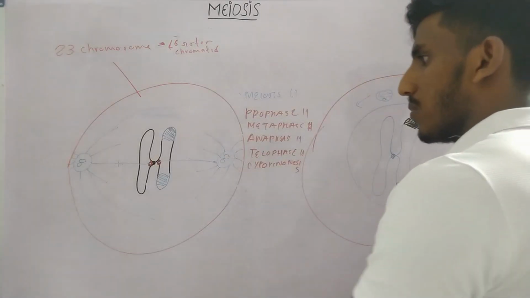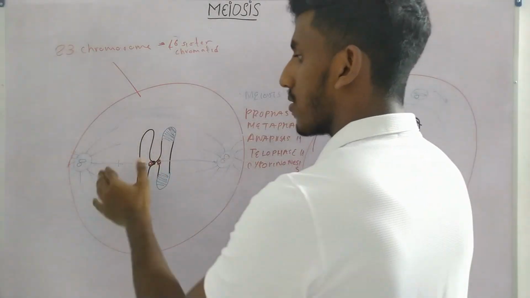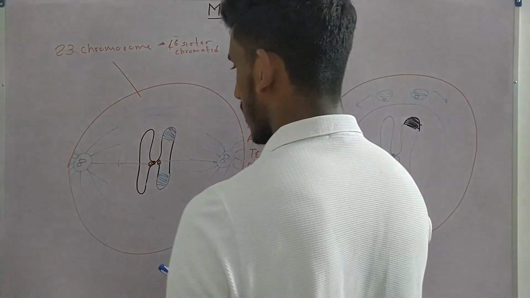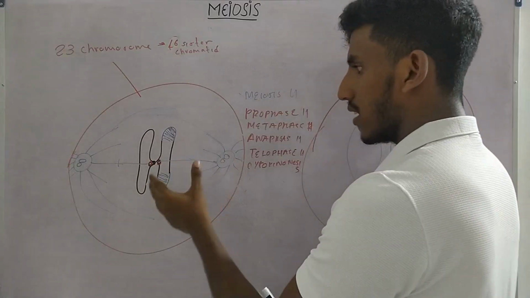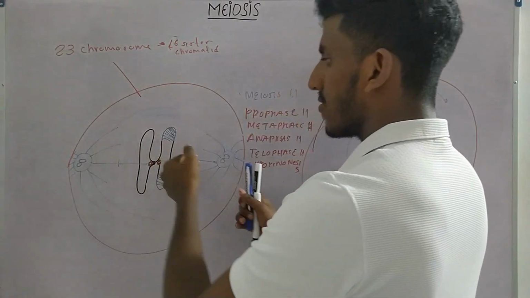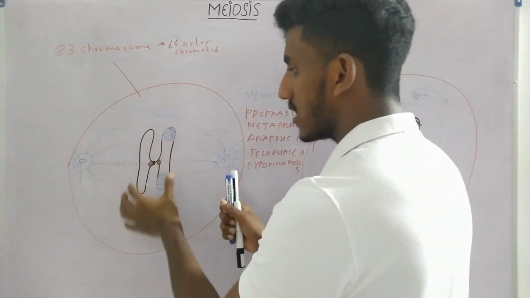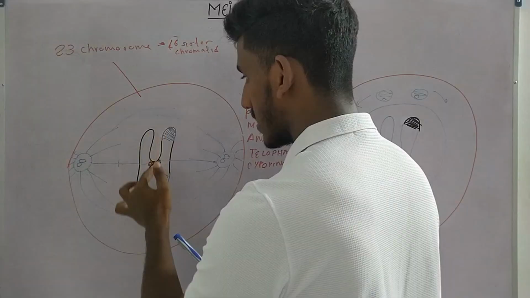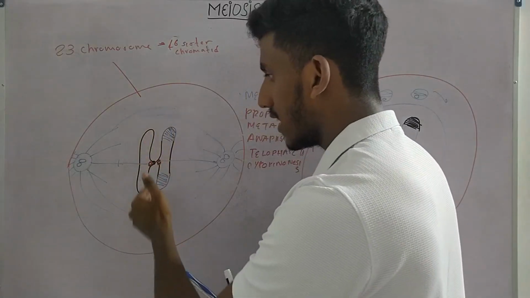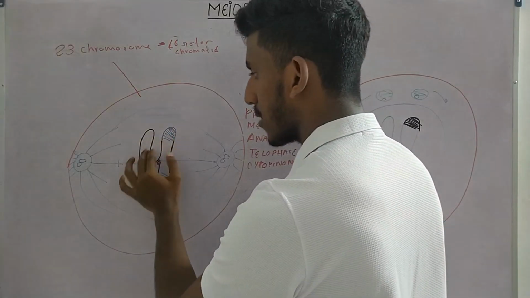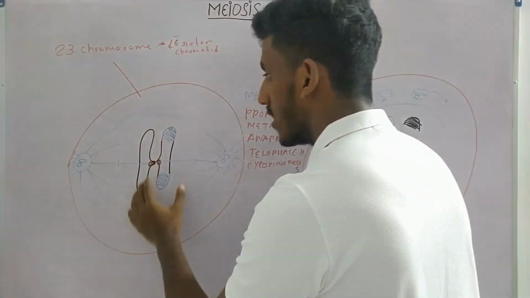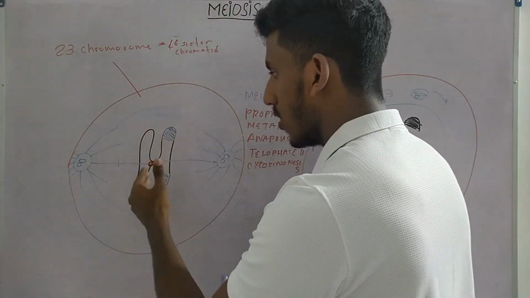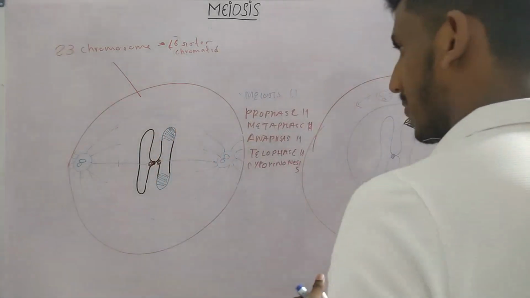So when the microtubules bind to kinetochores, we call them kinetochore microtubules. What they do is start pulling the sister chromatids towards their side. But they are held together by cohesins in the middle. Along the length of the sister chromatids, they have ring-like proteins, as I told you guys. They are called cohesins, and they hold the two sister chromatids together.